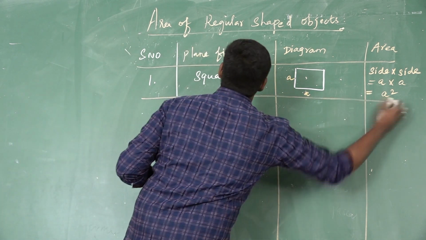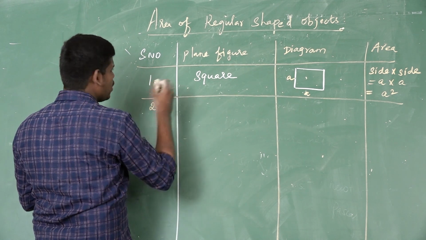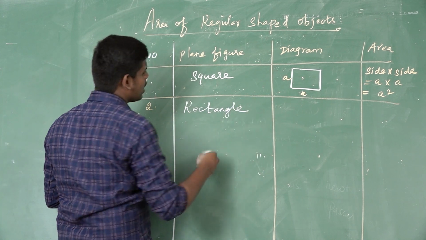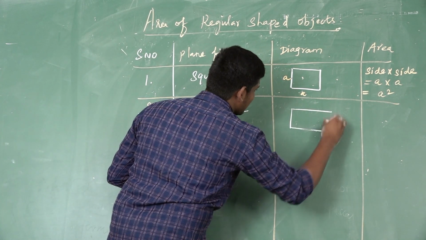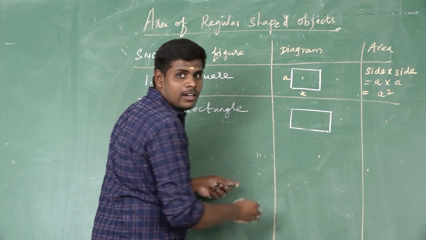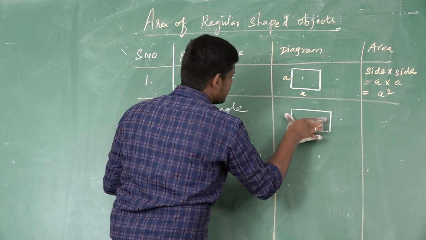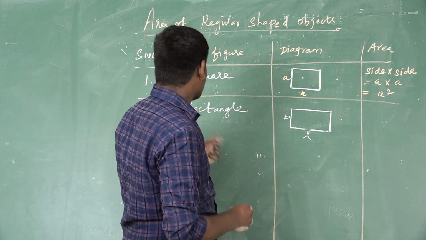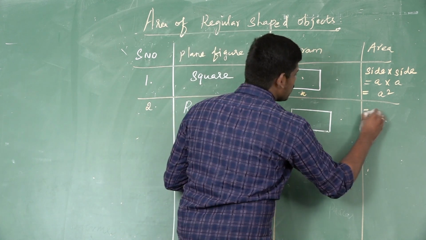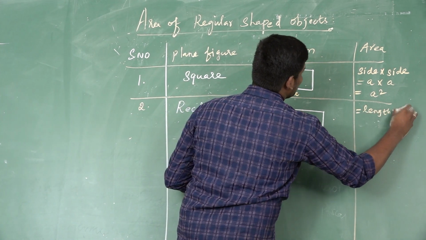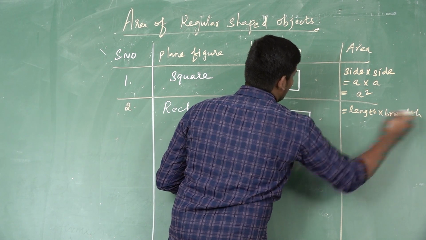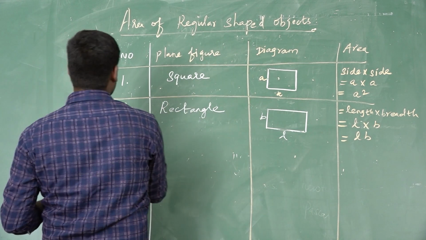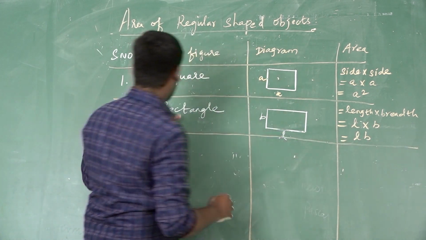Square is completed, and the second one is a rectangle. How to draw the rectangle? This is the rectangle diagram. These two sides are lengths, and these two are called breadths. So there are two lengths and two breadths. How to calculate the area? Length into breadth, L multiplied by B, so LB. This is the area of the regular shaped object, rectangle.